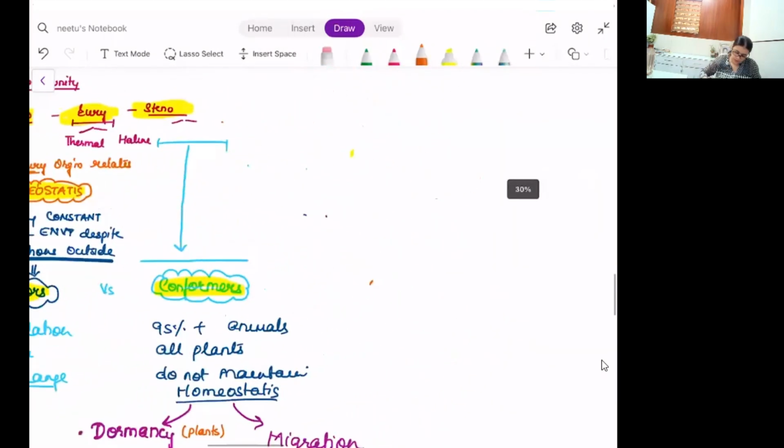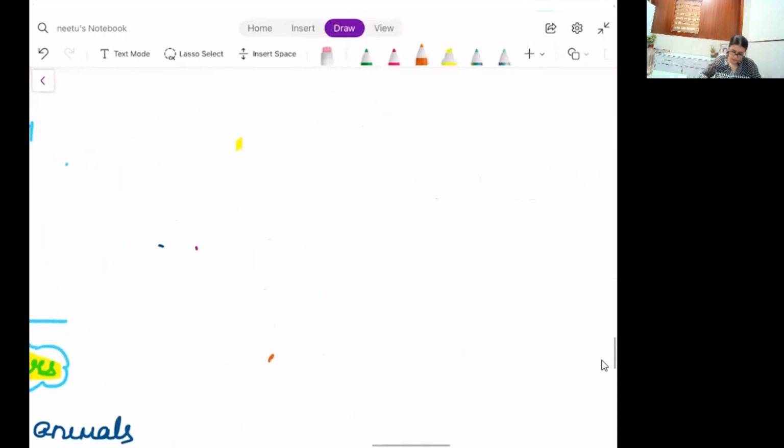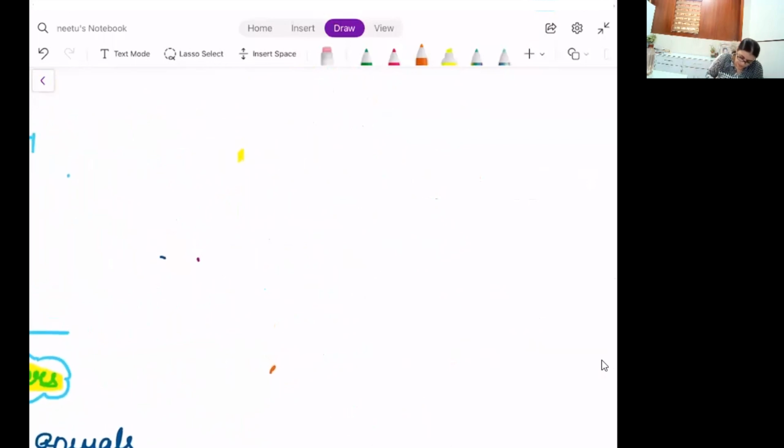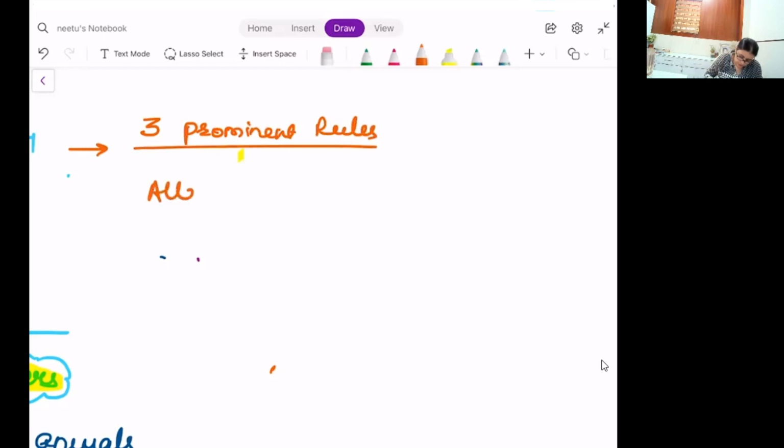I want to create a box item with adaptation. Right time to talk about it, and then we'll proceed. With adaptations, there are at least 3 prominent rules that we should be aware of. One is called Allen's rule. 2 is called Bergmann's rule.